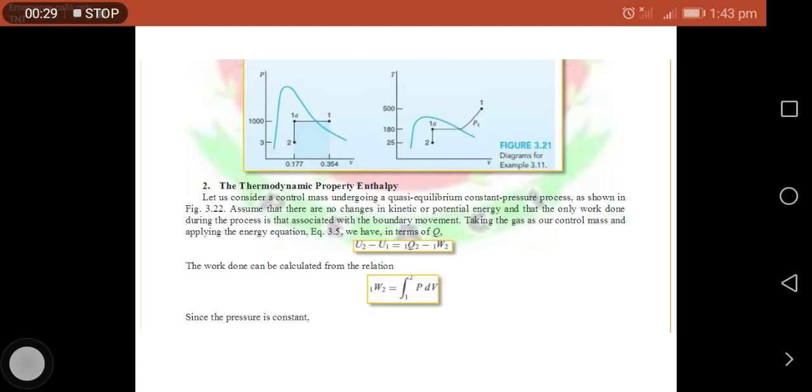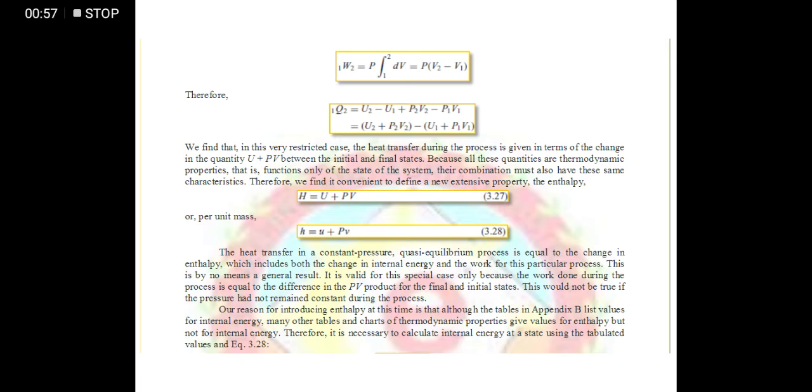Okay, so enthalpy is being derived, if you read this discussion here, if we assume that the pressure is constant. Okay, so that's why the integration of work from state 1 to 2 magiging P times (V2 minus V1).